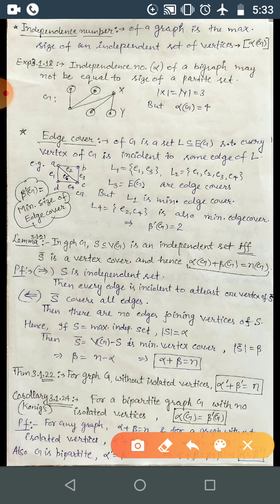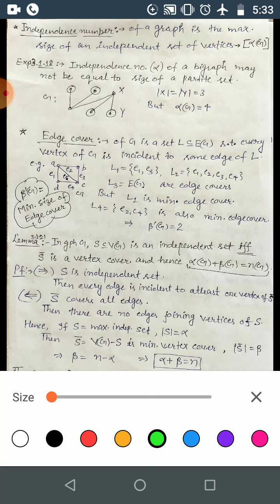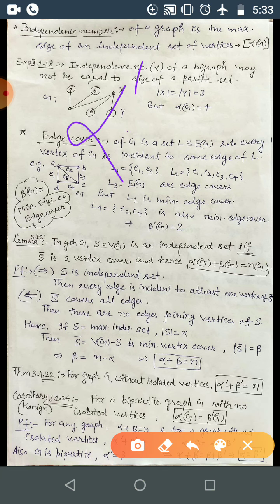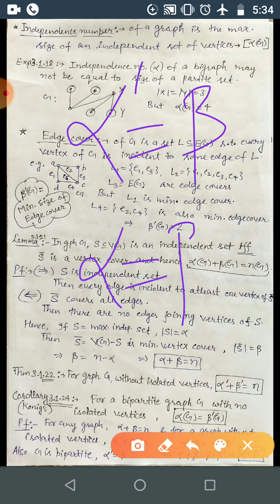So if G is given only as a bipartite graph, you can say the maximum matching cardinality alpha dash is equal to beta, and for a bipartite graph without isolated vertex, you can use alpha is equal to beta dash.